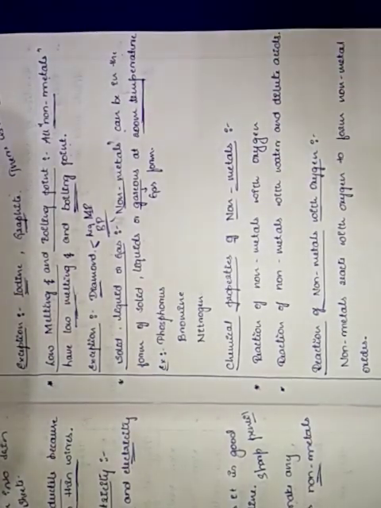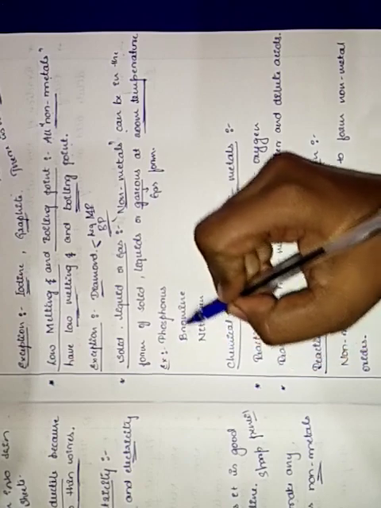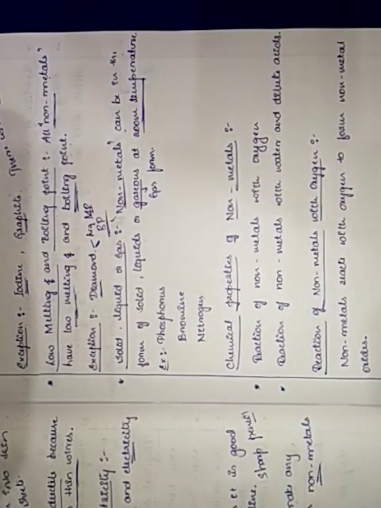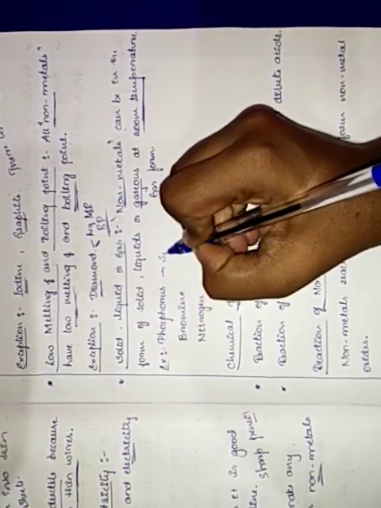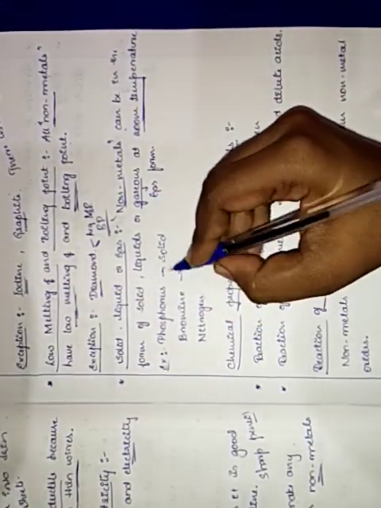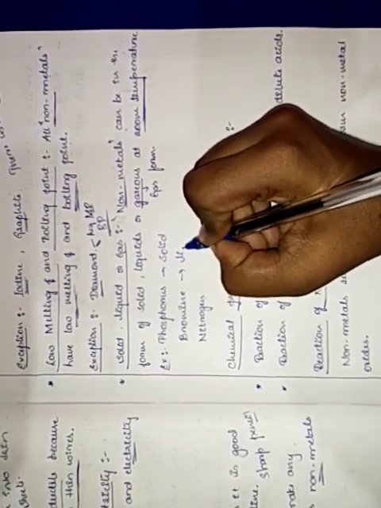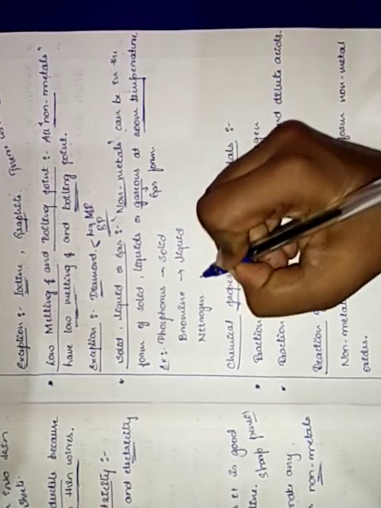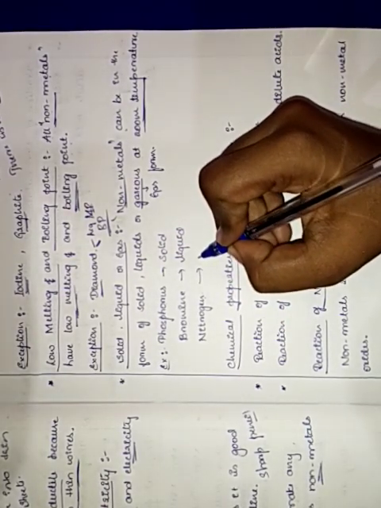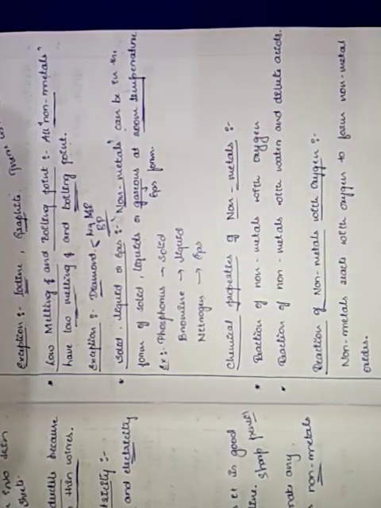So let us take some examples. The examples which I have taken here are phosphorus, bromine and nitrogen. Phosphorus is a non-metal which is in solid form, bromine is a non-metal which is in liquid form, and nitrogen is a non-metal that we take in the form of gas. Okay, children?